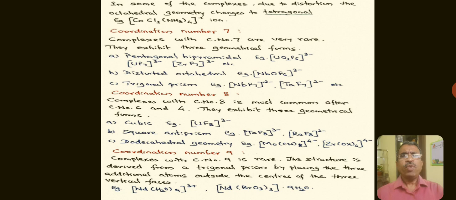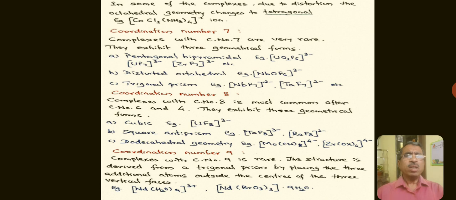We also have the heptafluorouranate 4- ion. We also have the heptafluorozirconate 3- ion as an example.